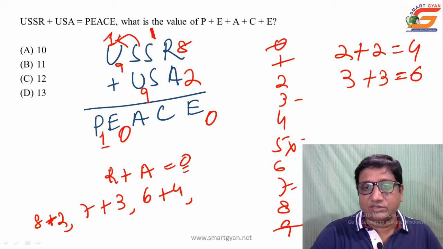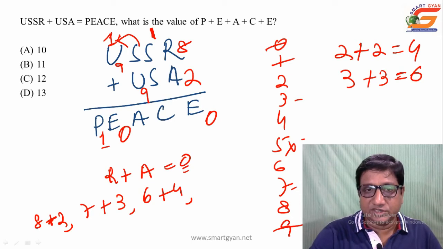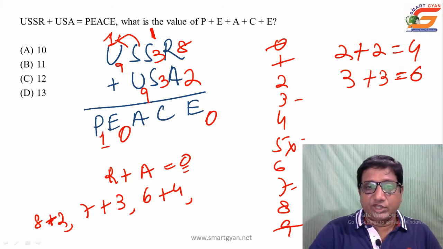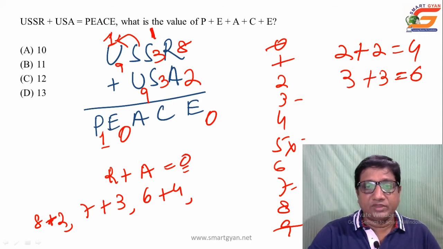Then coming to the next, value of S as 3, possible. 3 plus 3, 6, plus carried out value 1, is 7. Yes, we have not assumed this, so let us check this one. The value of C is 7.